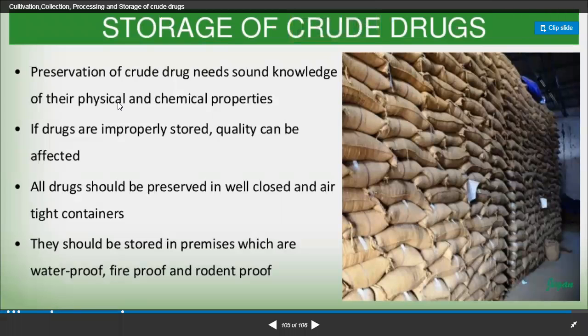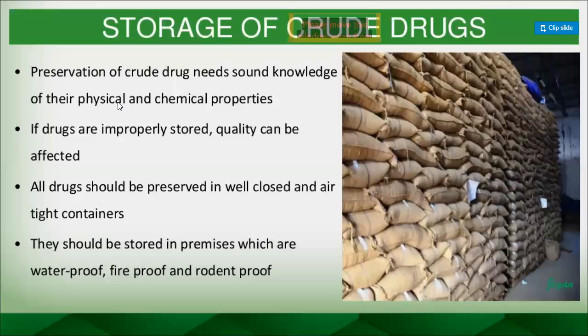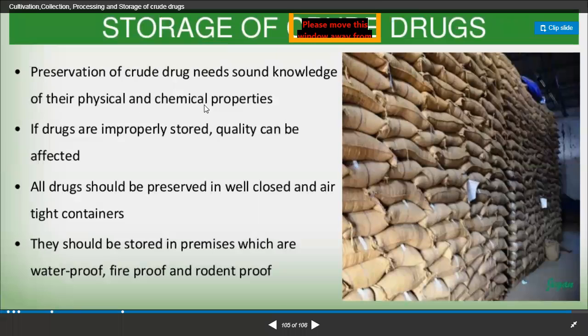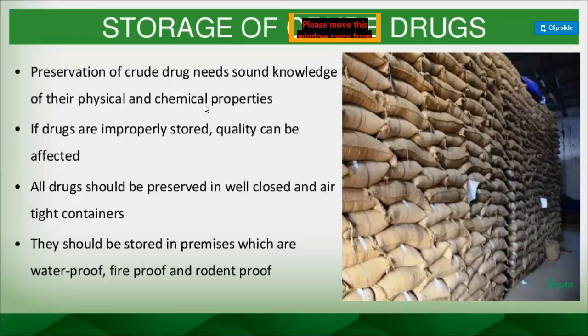Physical properties like solubility, extractive value, ash value, optical rotation, refractive index, specific gravity, all those properties we need to know. And the chemical properties, whether they have electron releasing groups, electron withdrawing groups, lone pairs of electrons, how they are donating or how they are receiving, all those types of chemical properties we need to know about the drug, then only we are going to store them accordingly.